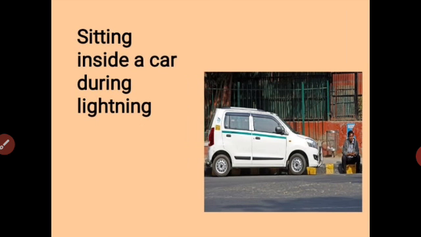On the contrary, sitting inside a car during lightning is safe. This is because the tires of the car are made of rubber, and they are insulators. So it provides a safe place for us to be. There is another reason that we shall see in subsequent topics of this chapter.